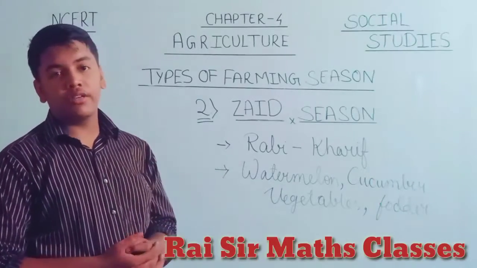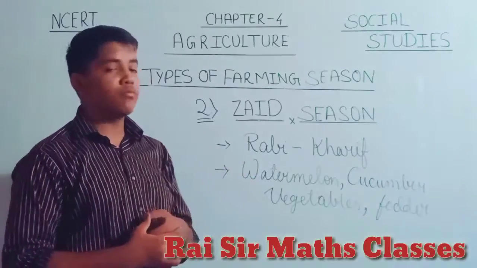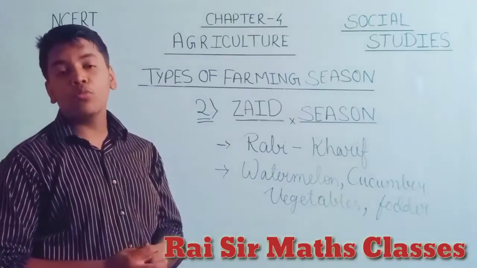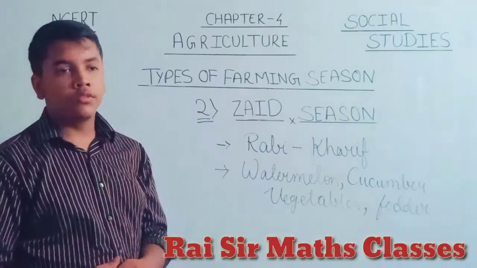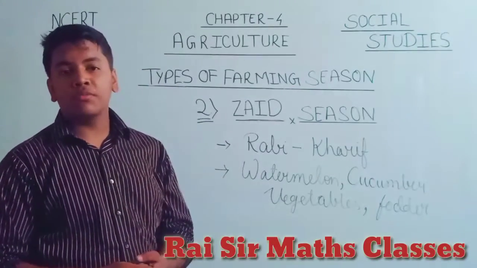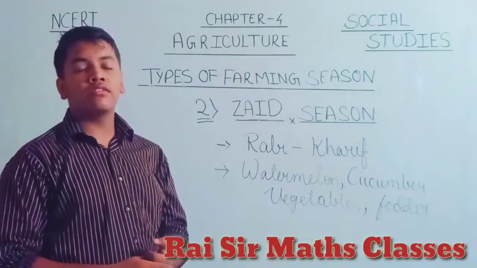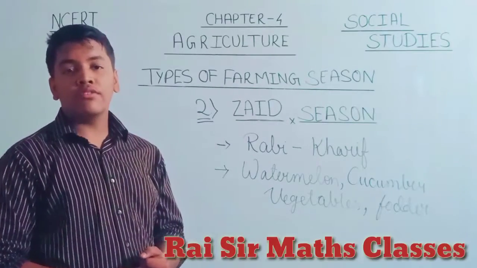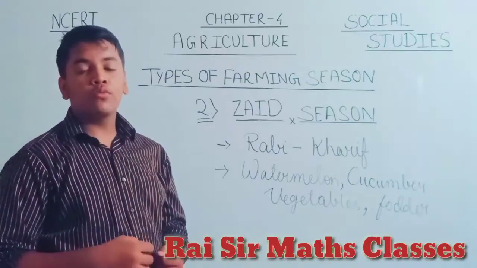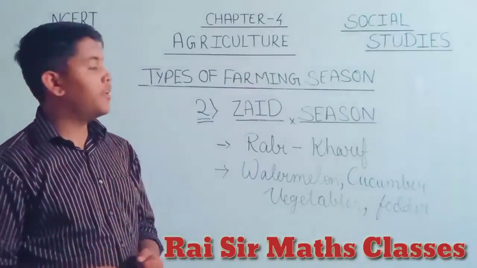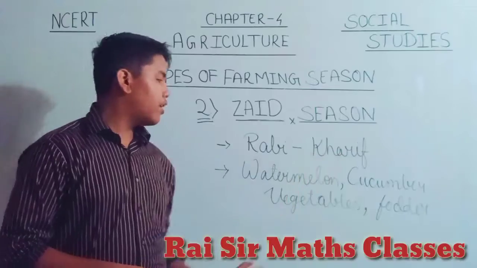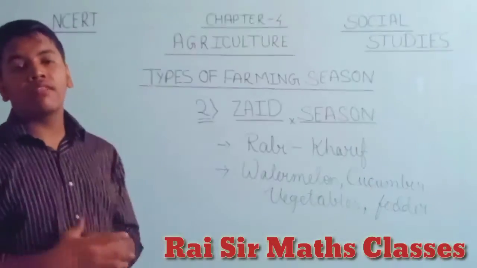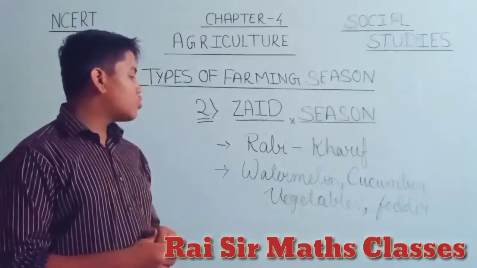The short duration between the Rabi and Kharif crop is known as the Zaid season. Some crops start from April to June, July to August. So we can say that the short period between the Rabi and Kharif seasons is called the Zaid season.